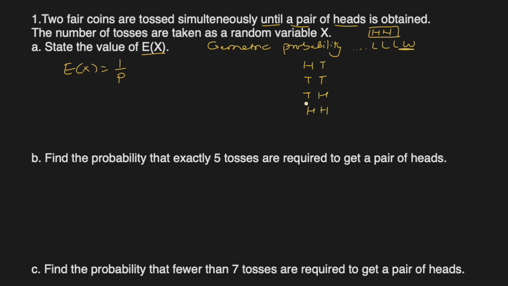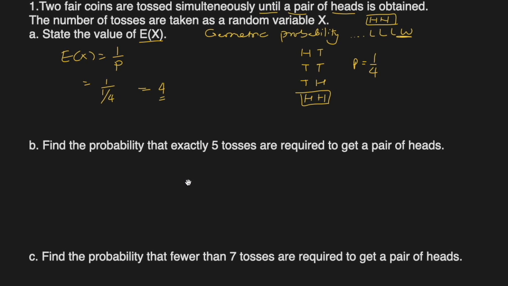There are four and one of them is a pair of heads. That means the probability of success p is 1/4, right? Then we do 1 over 1/4, and the reciprocal of 1/4 is 4. So the expected number of tosses after which we will get a success is 4. That's what it means.